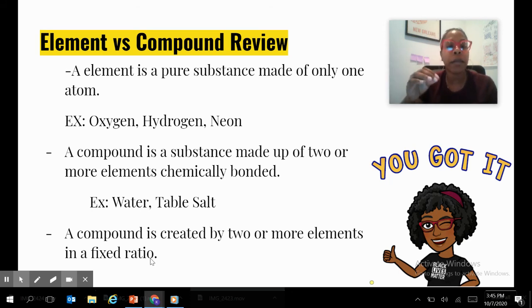And the last thing, a compound is created by two or more elements in a fixed ratio, meaning for every one oxygen, there are two hydrogens, which is why it is H2O. And that's it.